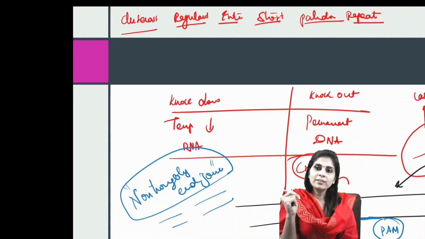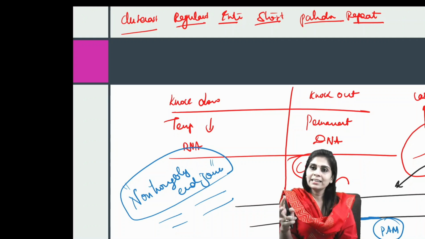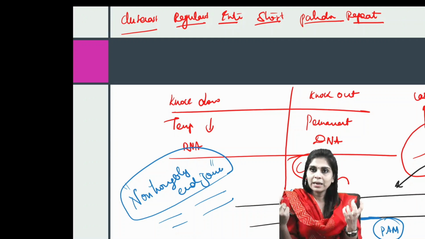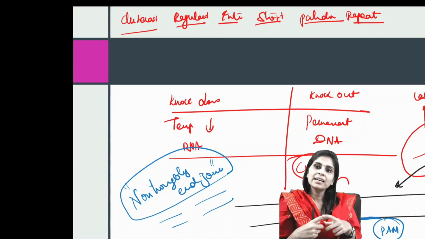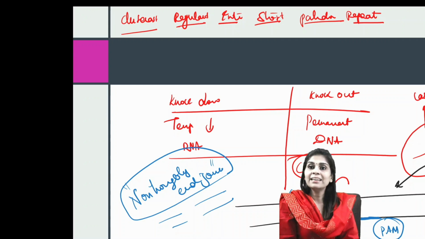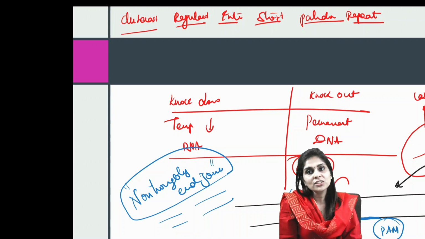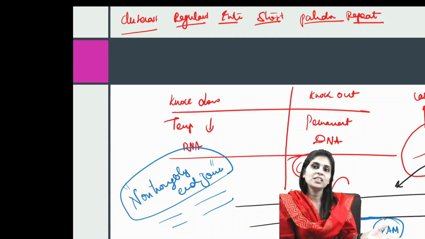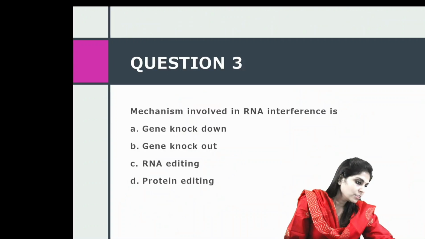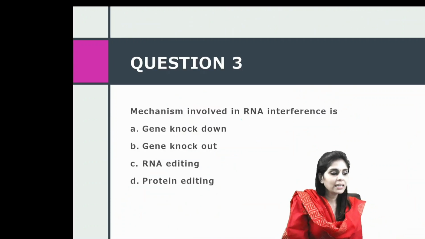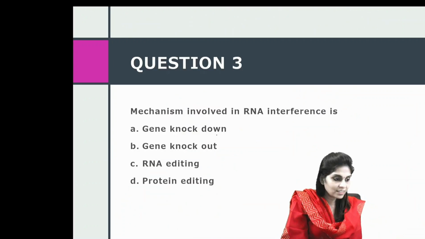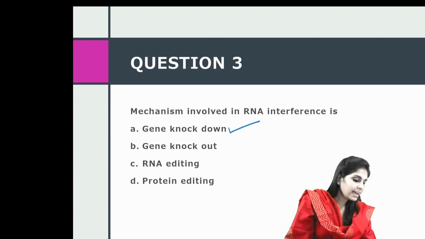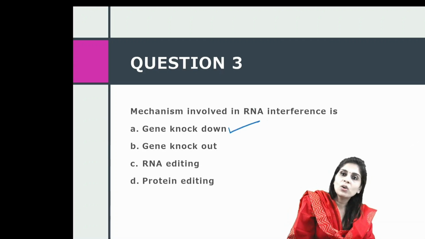So what it does is the CRISPR-Cas9 enzyme would make a cleavage, break it into two fragments, after which the joining is done by non-homologous end joining repair, which is prone to mutation. When there are mutations, that gene gets completely silenced. So that is about gene knockdown and gene knockout. So what is the answer here? The mechanism involved in RNA interference is gene knockdown. Had the question been the mechanism involved in CRISPR, your answer should be gene knockout.